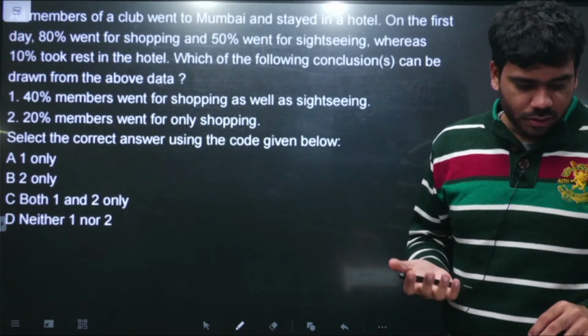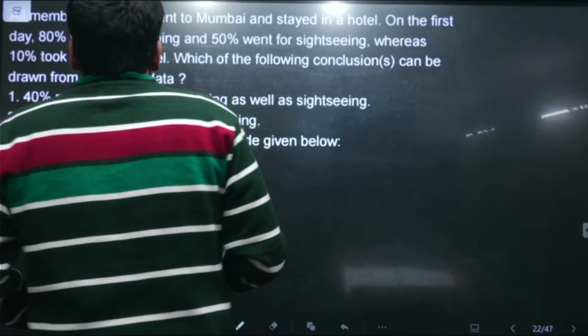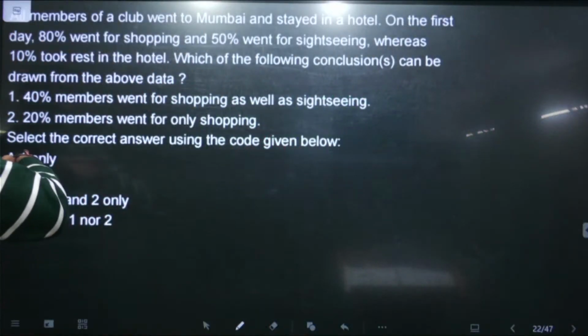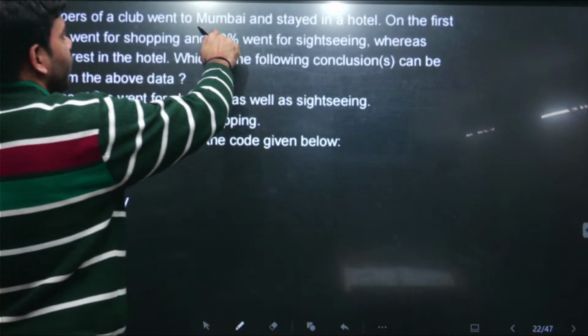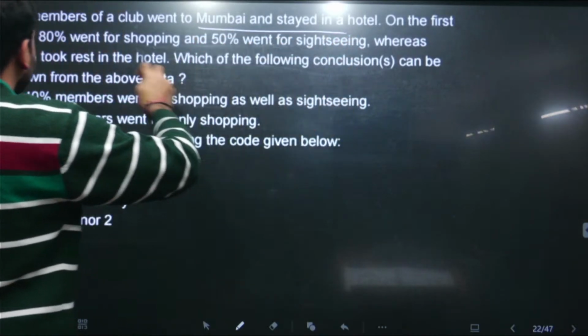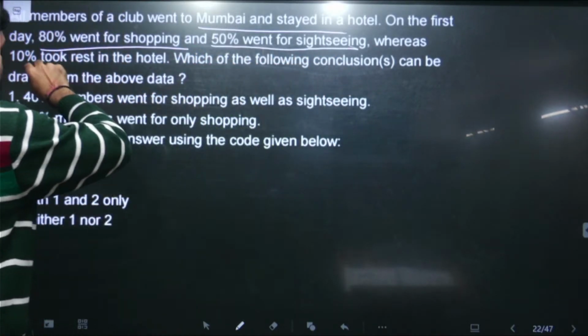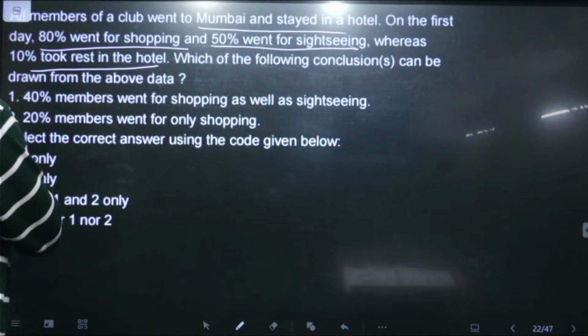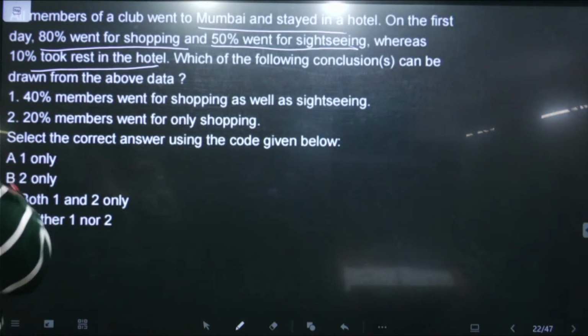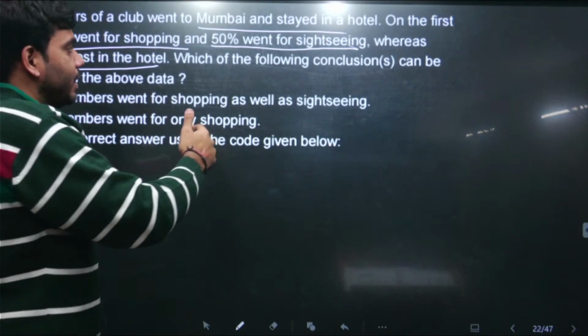So this is the next question. This question is saying a member of a club went to Mumbai and stayed in a hotel. On the first day, 80% went to shopping, 50% went for sightseeing, 10% took rest in the hotel. Which of the following conclusions can be drawn? So what is this asking, basically?